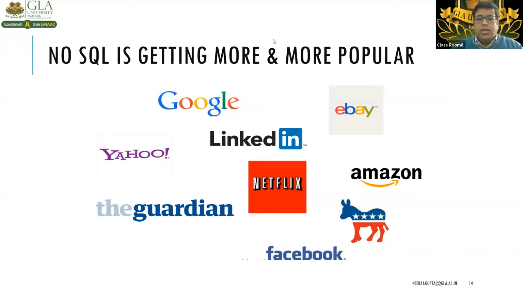Various famous companies like Google, eBay, Netflix, Amazon, Facebook, and Yahoo are all using NoSQL databases, and they even have their own NoSQL databases, right?